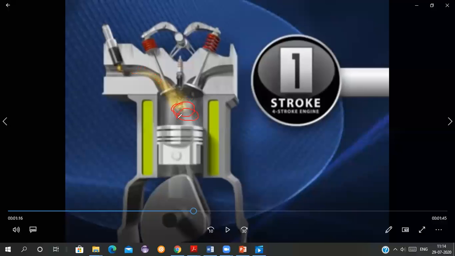Okay, we require less pressure here. There should be no more pressure here as compared to the atmospheric pressure. So the air fuel mixture can come inside from here because it is having less pressure. It is not having any push force here, instead it is having a pull force.